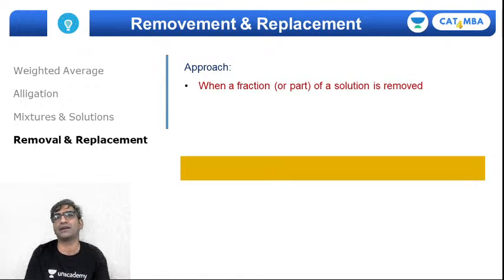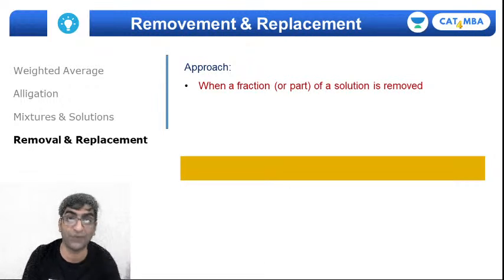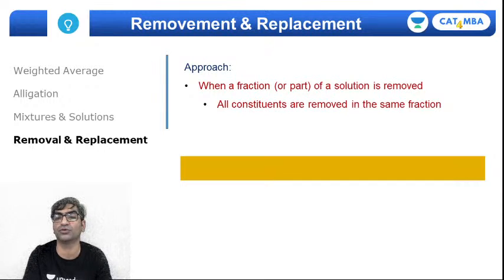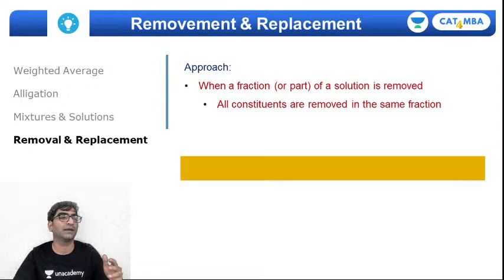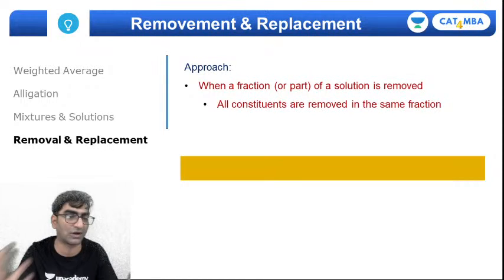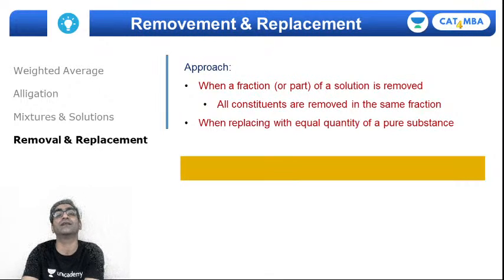So if out of 50 liters I remove 10 liters, then I'm removing 1/5. And if I remove 1/5, what will be left will be 40 liters out of 50. So what is remaining is 4/5, right? So when a fraction of the solution is removed, then the same removal fraction will apply to all constituents. Meaning if you have a solution with milk and water, and you are removing 1/5, then milk will also reduce by 1/5 and water will also reduce by 1/5. It's not like those proportions are going to change. And this is a fact that we'll use in the problem, right?